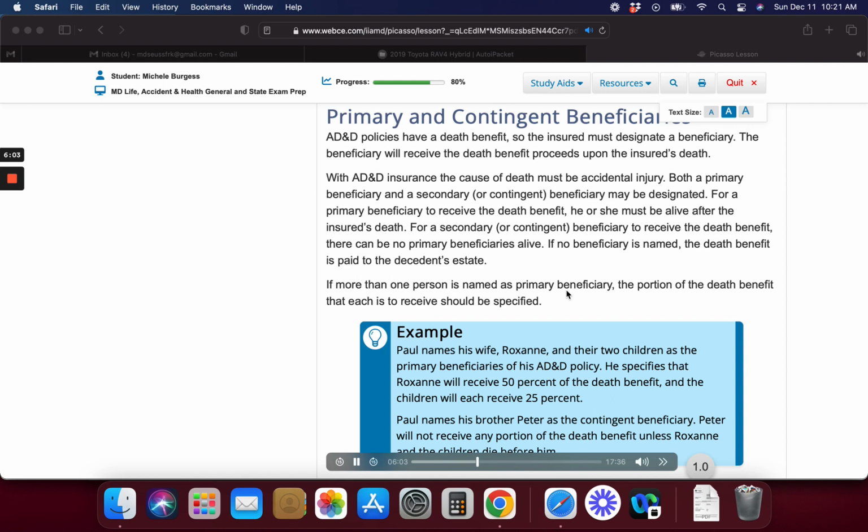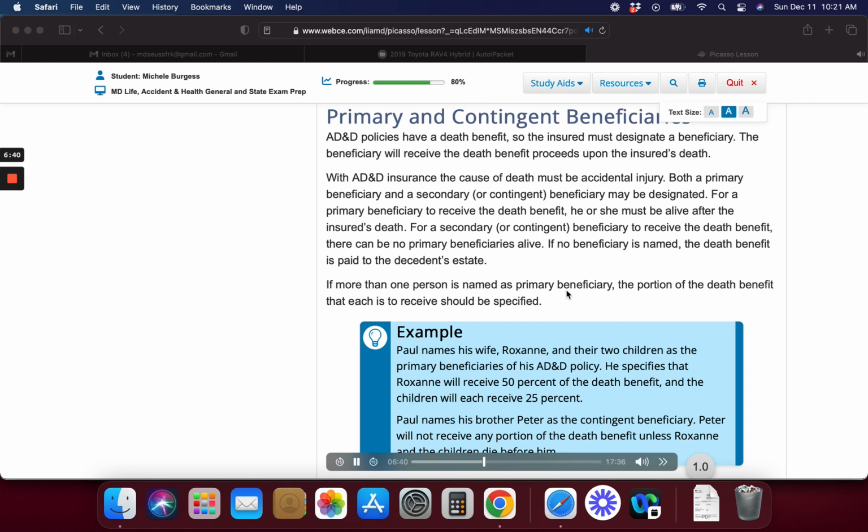For a primary beneficiary to receive the death benefit, he or she must be alive after the insured's death. For a secondary, or contingent, beneficiary to receive the death benefit, there can be no primary beneficiaries alive. If no beneficiary is named, the death benefit is paid to the decedent's estate. If more than one person is named as primary beneficiary, the portion of the death benefit that each is to receive should be specified. Example: Paul names his wife, Roxanne, and their 2 children as the primary beneficiaries of his AD&D policy.